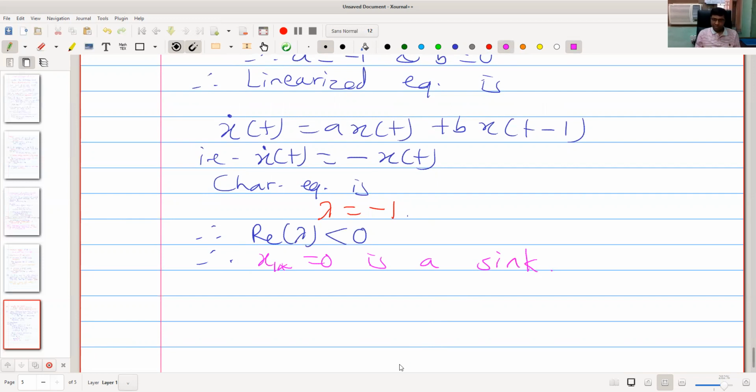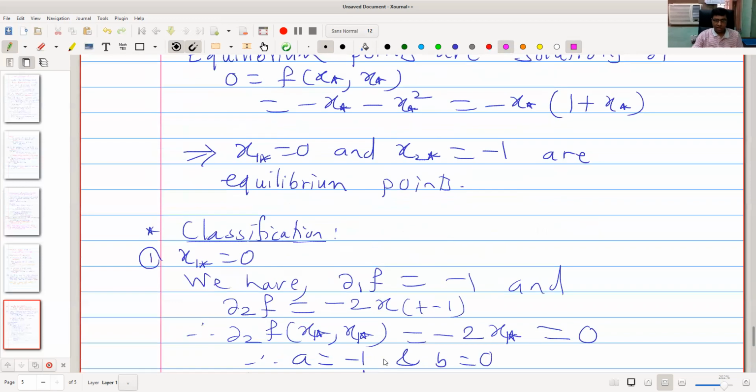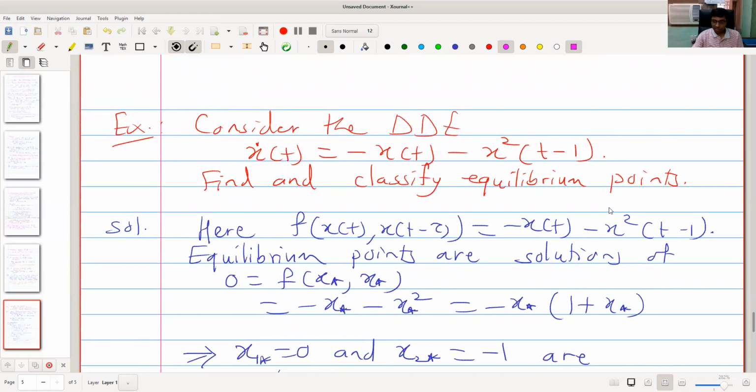That means if we solve this given non-linear delay differential equation with an initial condition close to 0, then the solutions will be stable and will converge to 0. We can conclude this without solving the delay differential equation. In general, solving a delay differential equation is difficult, but finding stability properties is relatively simple.